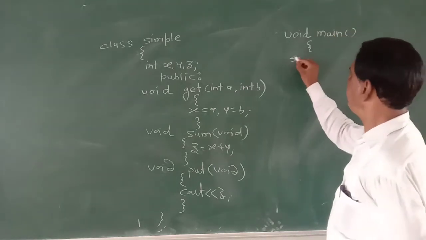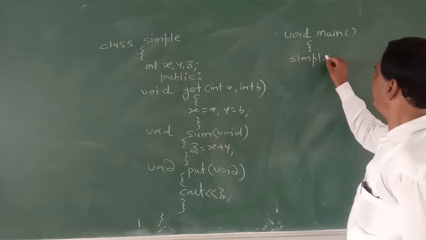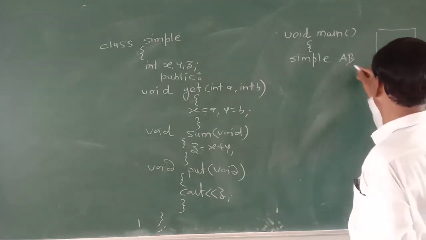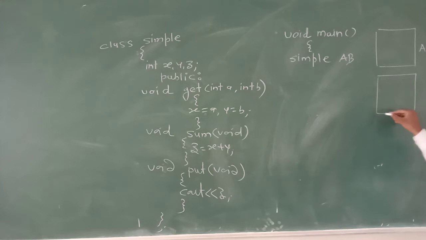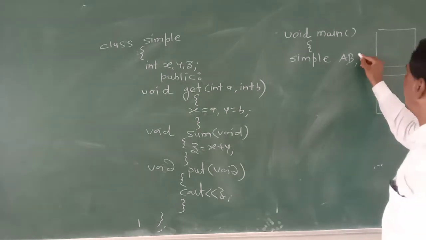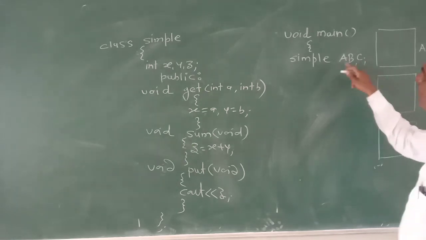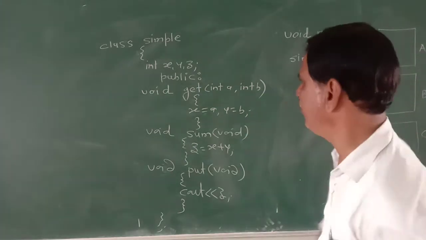Now simply, symbol A. What will happen? Object A will be created, comma B, object B will be created, comma C, object C will be created. All these objects belong to the same class, that is class symbol.